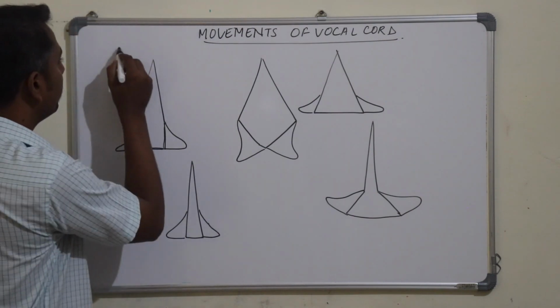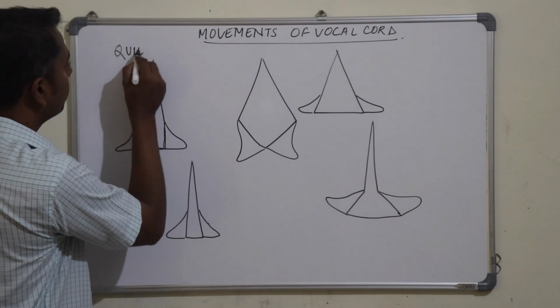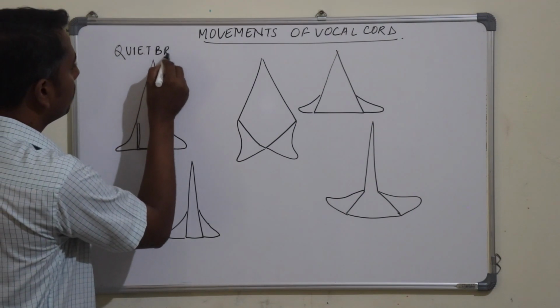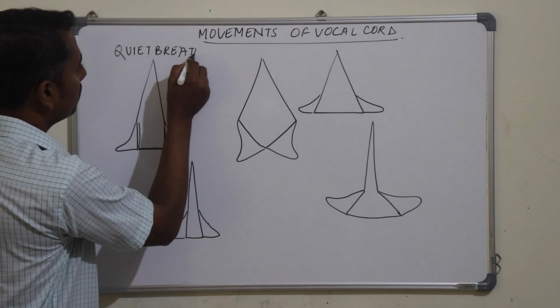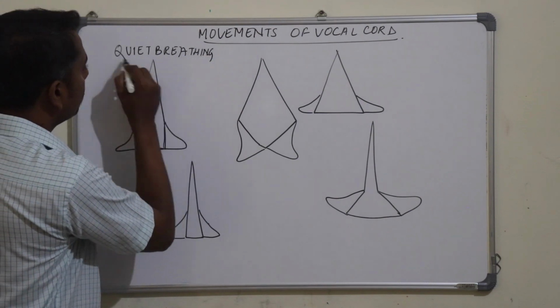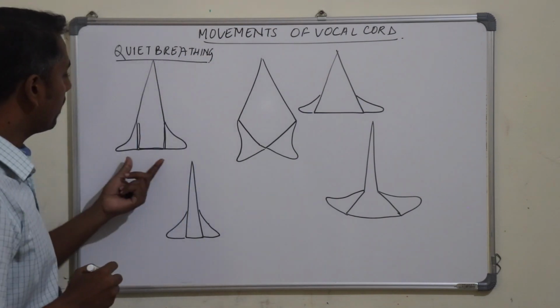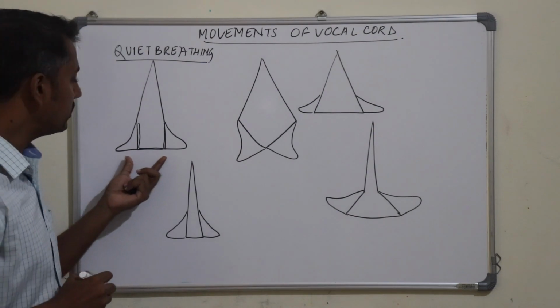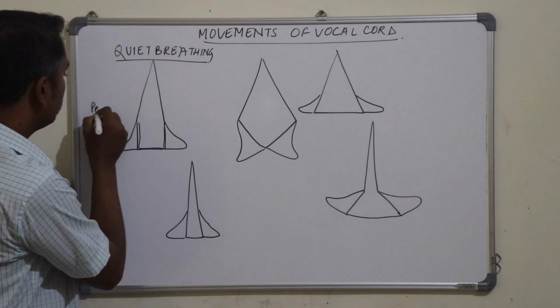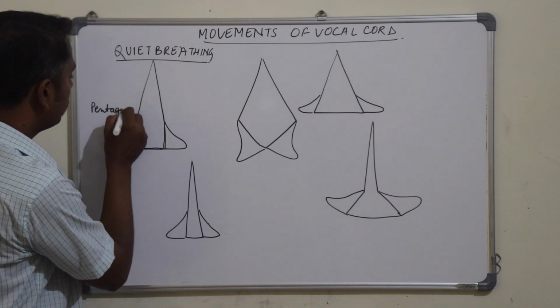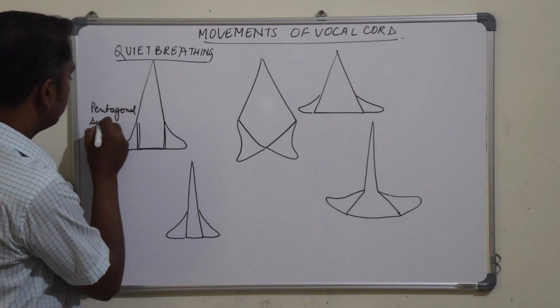So in quiet breathing, we will see the shape of the rima glottidis like this, which is a pentagonal symmetrical shape.